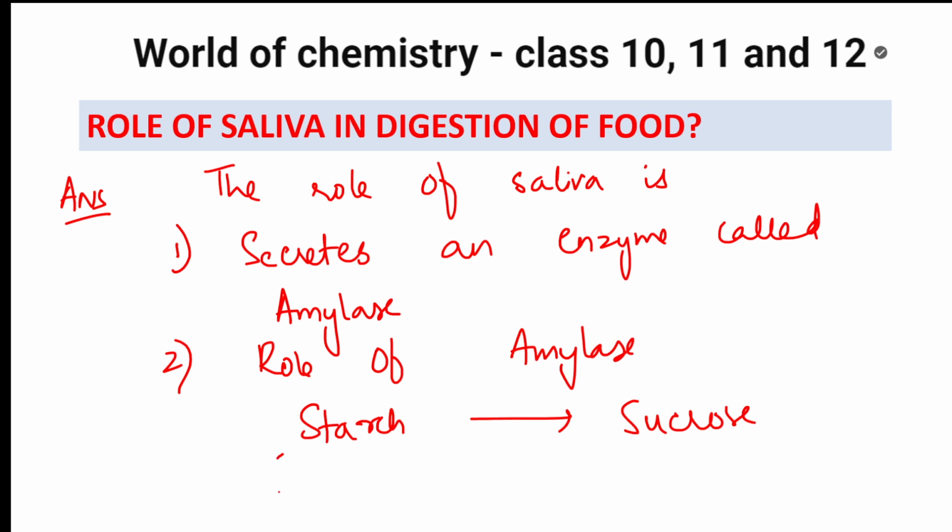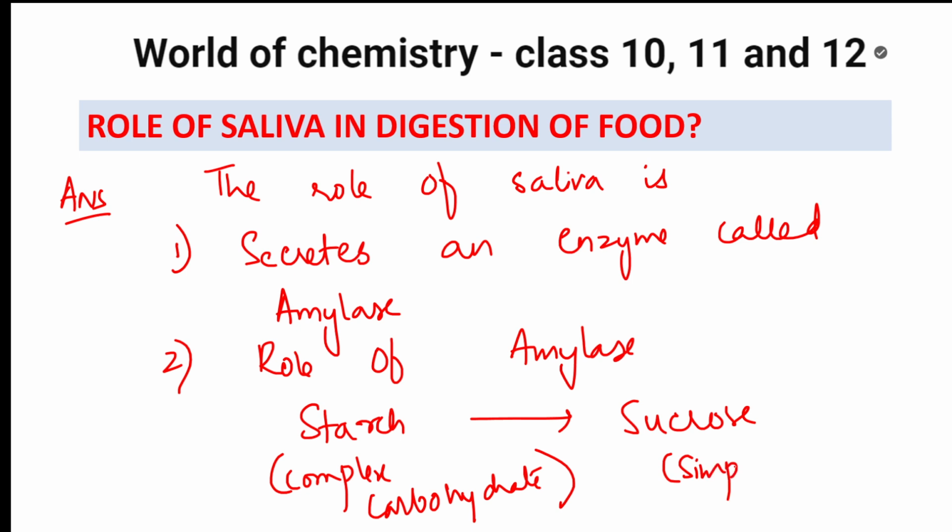Starch is a complex carbohydrate. Complex carbohydrate means it is a chain structure, one linked with the other. The body can't absorb it, so it will be converted into sugars. It's a simple carbohydrate. When it is converted like this, the body easily absorbs the sugars. Easy, students? So this is the function of saliva. It secretes amylase, so the complex food is converted into simple sugar so that the body absorbs it for energy.